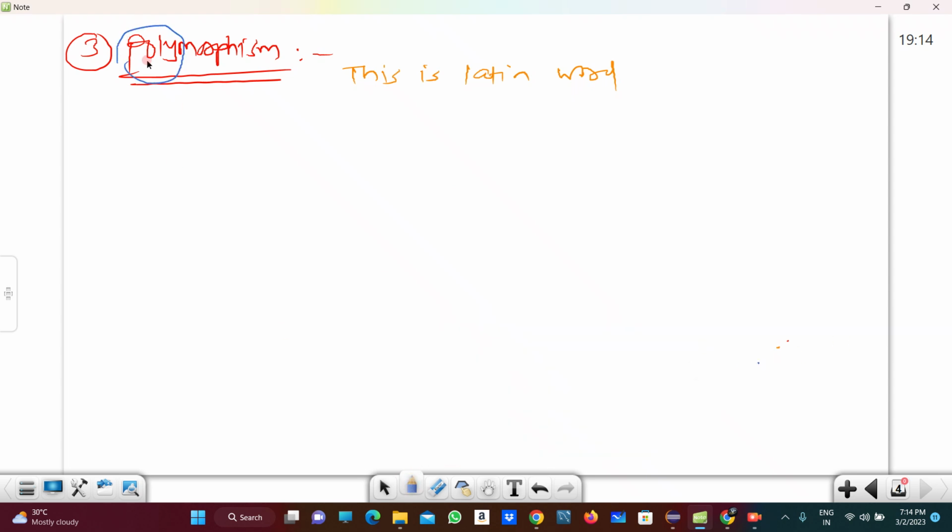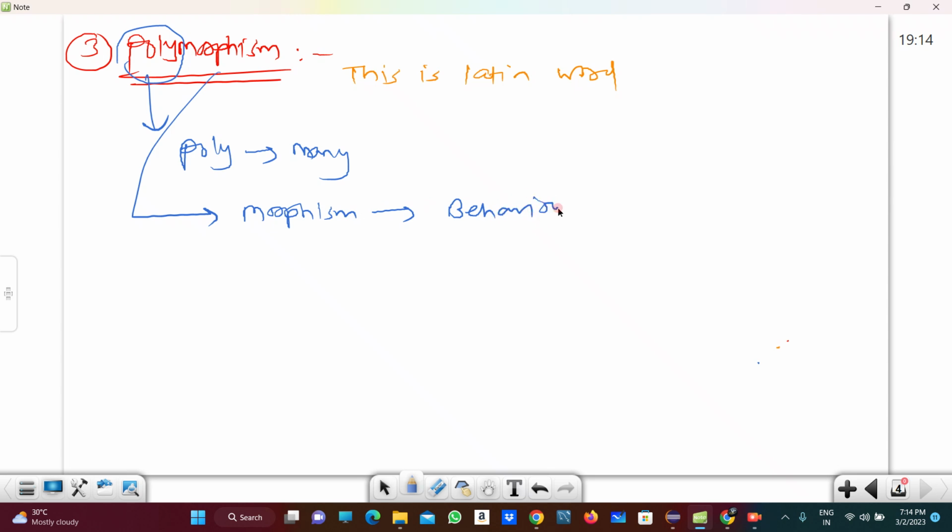So what happens in polymorphism? Here, poly is nothing but many, right? And morphism is nothing but behavior. So for your understanding, I am giving one example here.